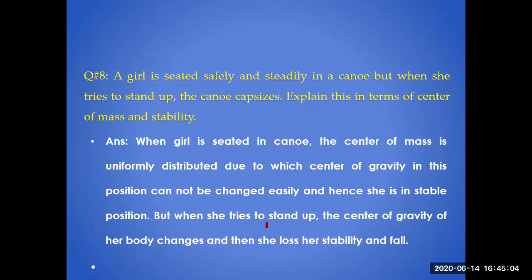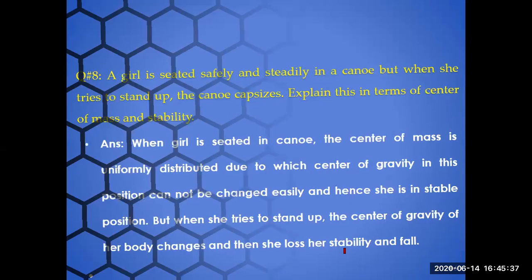When she tries to stand up, the center of gravity of her body changes, and then she loses her stability and falls. So this is the reason. The more stable you are, the more your CG is down, closer to the earth's surface. You stand up, you are less stable. You lie on the ground, and the ground vibrates, you will have less fear. But if you're standing, you have more fear because you're less stable when you're standing. You're more stable when you're lying on the ground. So that's the reason.